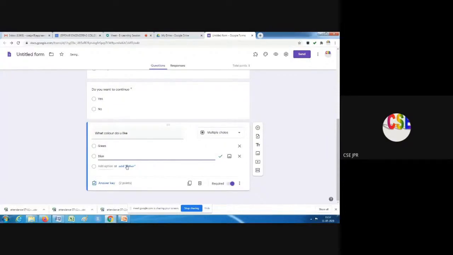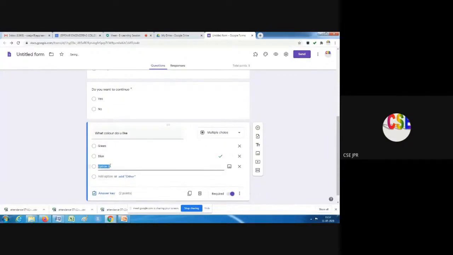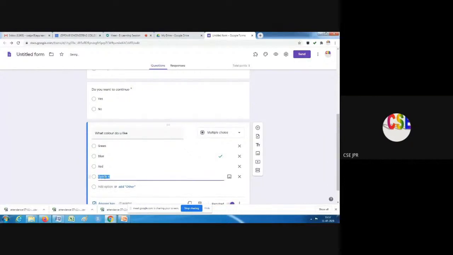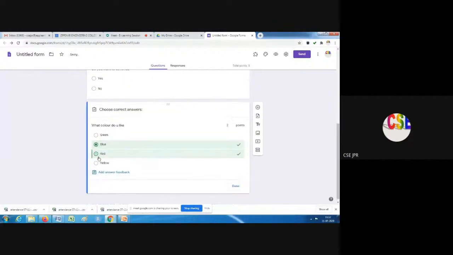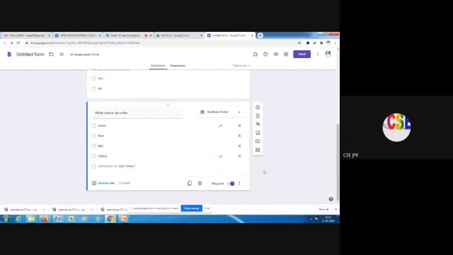Something like that, you can give more options. So normally we will give options to the students. So after giving the options, we can type the answer key. Whatever option you want to select, if you want to give more than one option you can select. And for marks, you can control 1 mark or 2 marks or whatever you want to give. In this question, I have selected 2 options. So whoever selects these 2 options will get 1 mark. So I click done. So that's all.